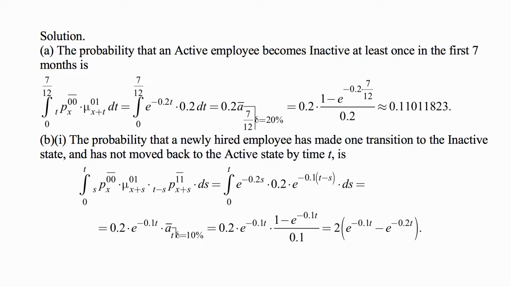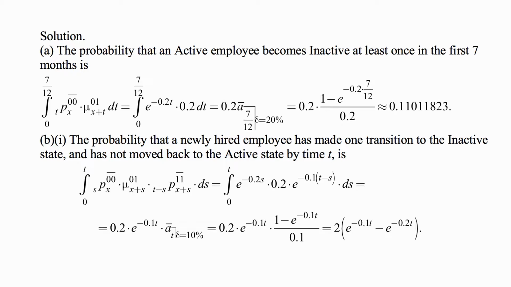We add up all such probabilities through the integral. Once this person transitions, we already have what we want, so we don't care about other future transitions, because it simply says becomes inactive at least once.